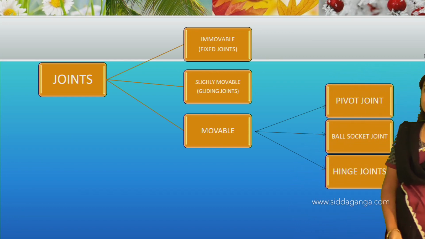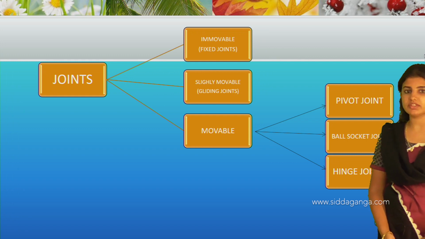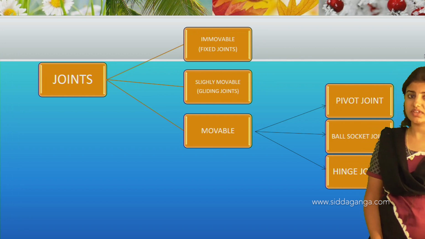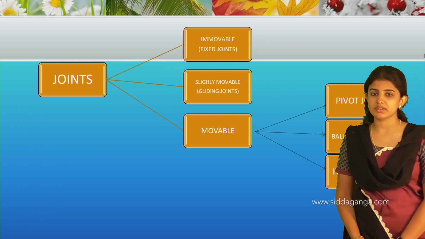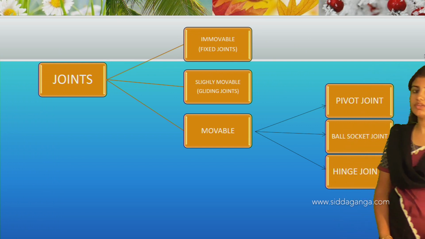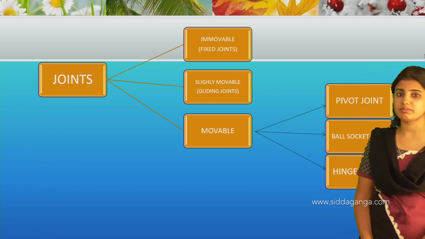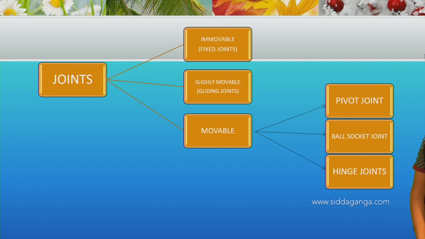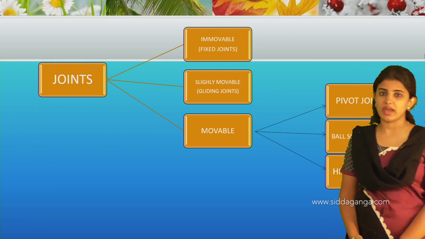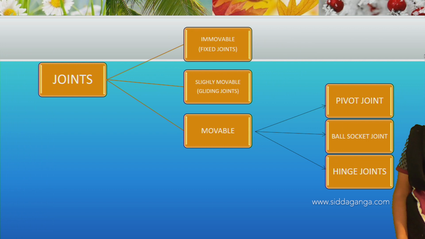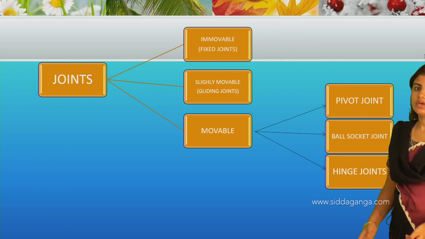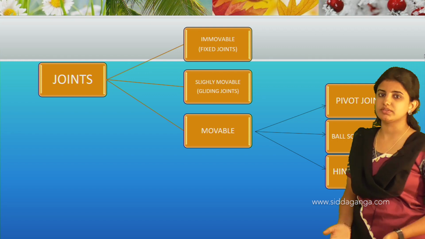One is the immovable joint, which is fixed in nature; the name itself indicates that it is fixed and doesn't show any movement. The next one is the slightly movable joint, where usually gliding joints are present. Then there are the movable joints, which freely move the bones. Movable joints can again be classified into three different types: the pivot joint, ball and socket joint, and hinge joint. So this is all about the classification of the joints.